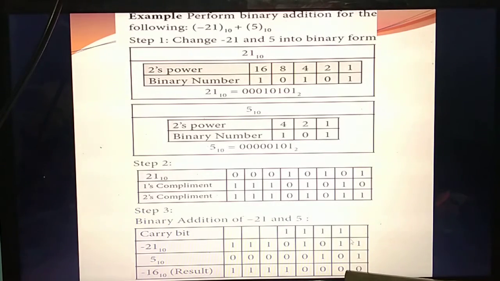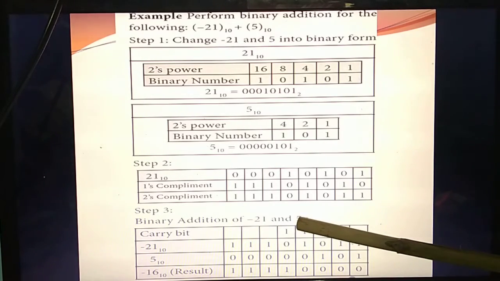Again 0 plus 0, the answer is 0. Again add it: 1 plus 1. 1 plus 0, the answer is 1. Two numbers you add. Again 1 plus 1, the answer is 0, carry bit you are getting 1. Again add it, 1 plus 1, the answer is 0, carry bit you are getting 1.